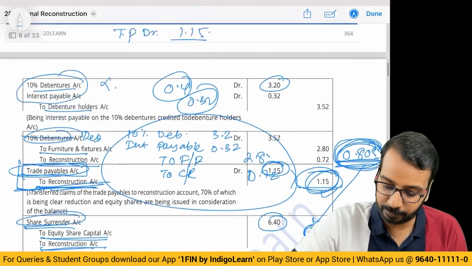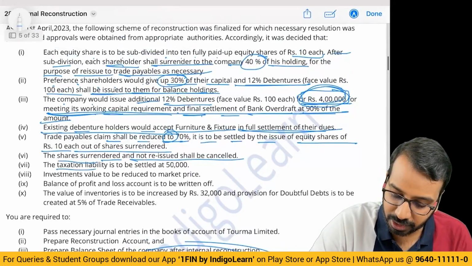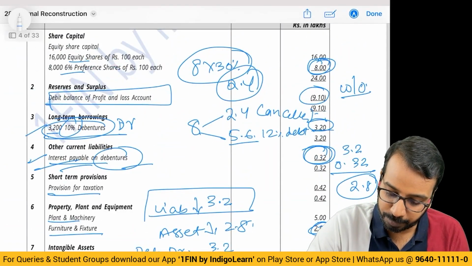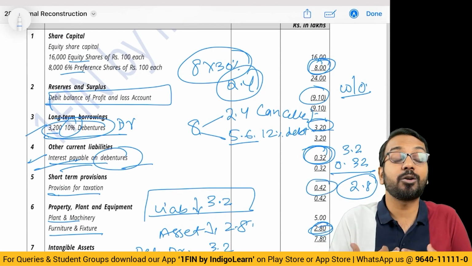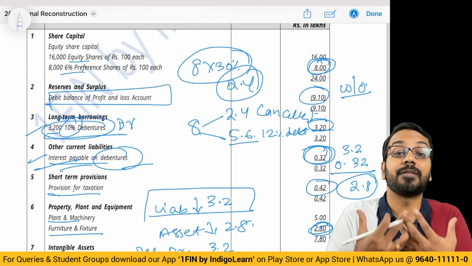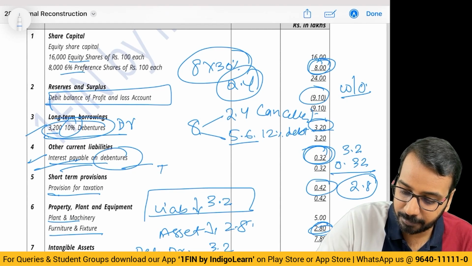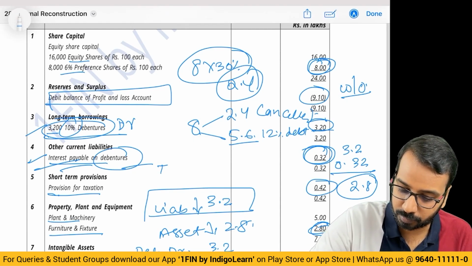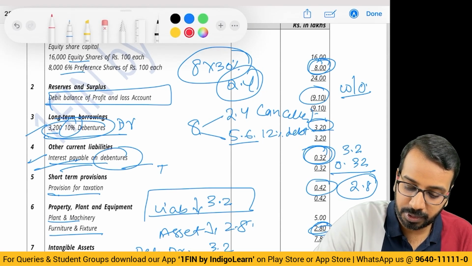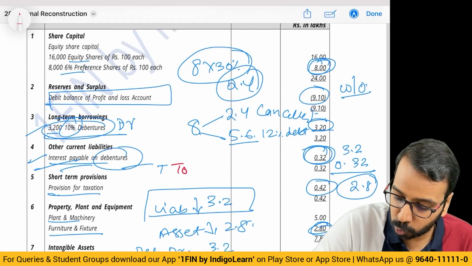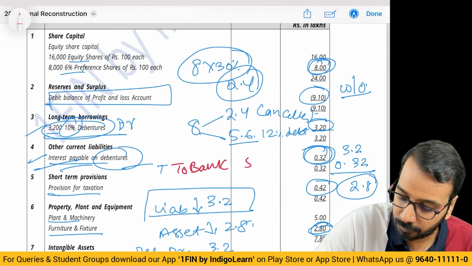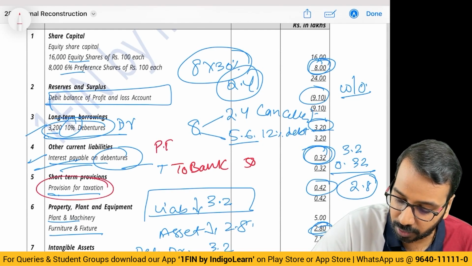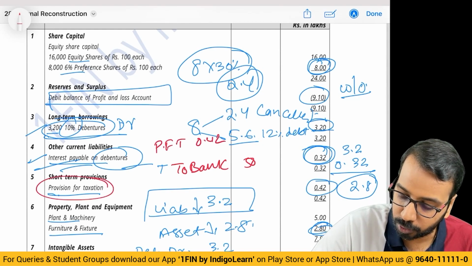Alright, then the taxation liability is to be settled at 50,000. How much is the liability? The liability is 42,000. I had to pay 42, now I am paying 50. Means I will say provision for taxation 0.42, to bank 50.